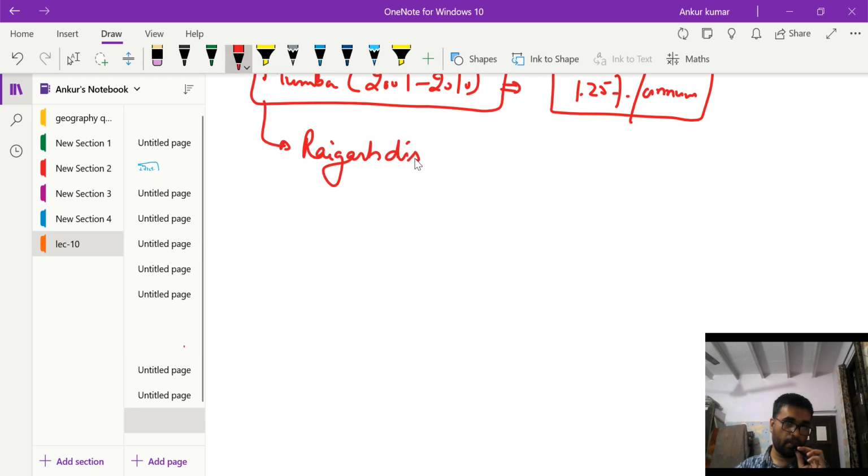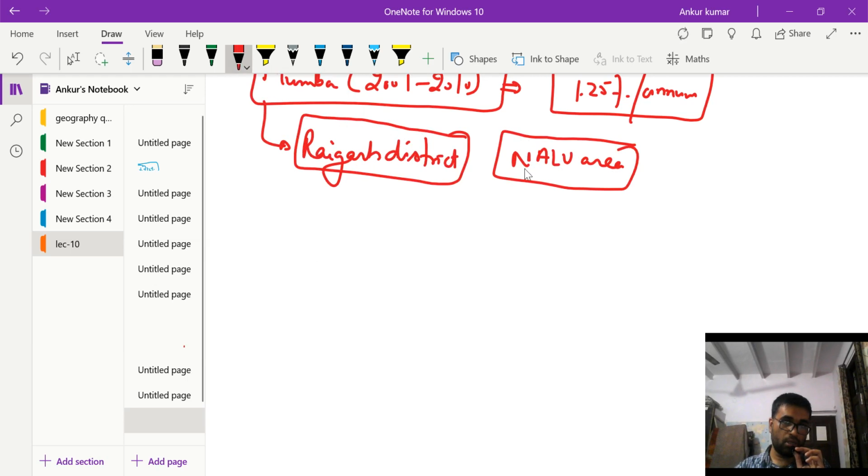The increase in non-agriculture land use area was 1.44 times. So this is the example of how Mumbai expanded in Raigad.